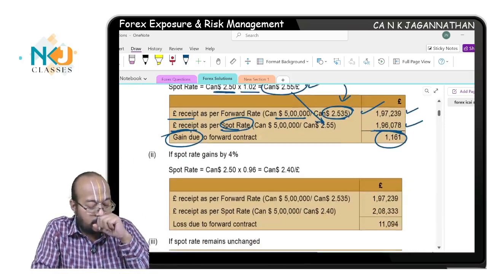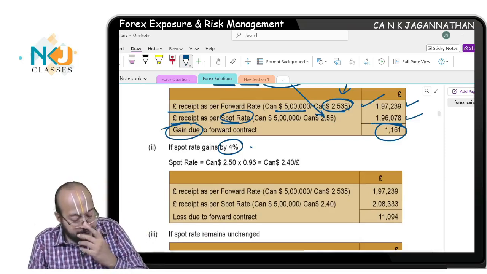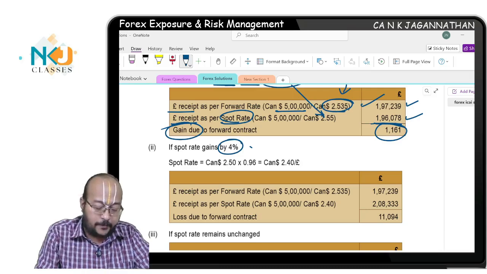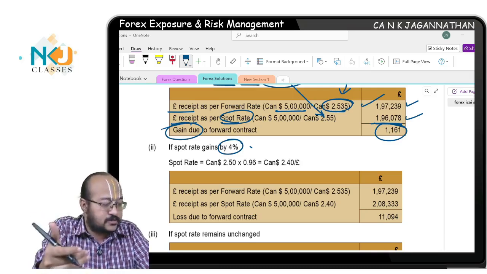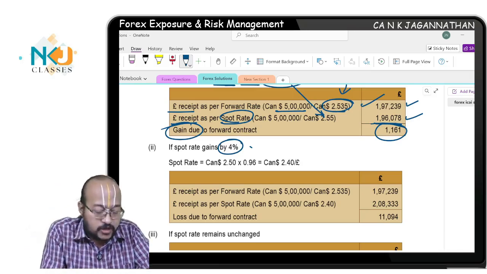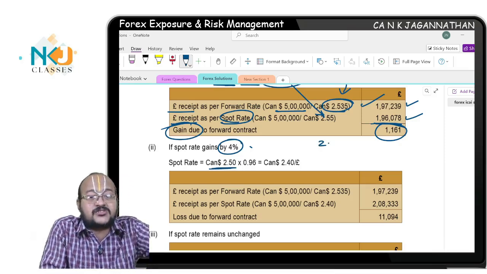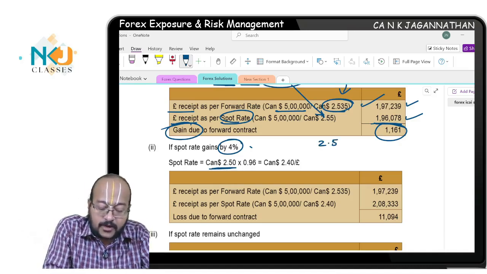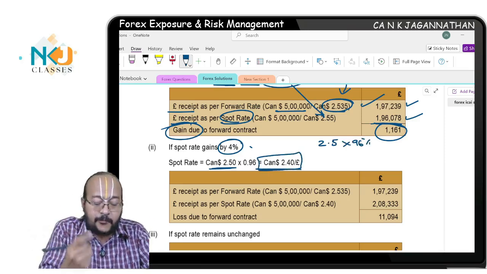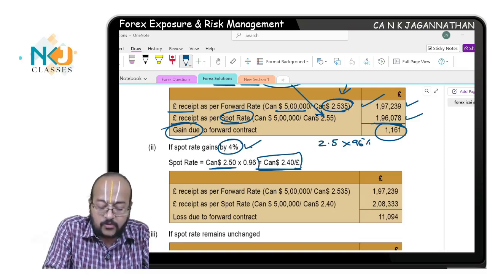Are you understanding? Now, if the Canadian dollar gains by 4%, you tell me what would happen. If the Canadian dollar gains by 4%, you should pay 4% less Canadian dollar to acquire 1 pound, which means you should pay less than 2.5. How much is that? 96% of 2.5, that is 2.5 Canadian dollar into 96%. This is what you have to pay for every pound if the spot rate changes by 4%. So, Canadian dollar 2.4 per pound is the value.